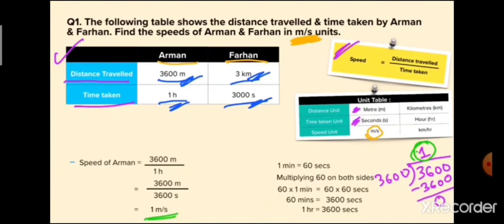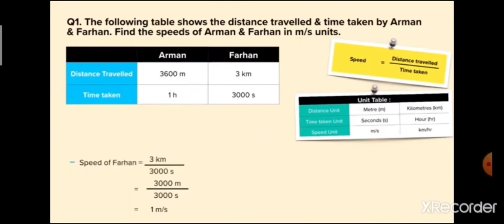If the unit is meter per second, the distance should always be in meter, not kilometer. So let us write, speed of Farhan is equal to 3 kilometer upon 3000 seconds. We need to convert this kilometer into meter.